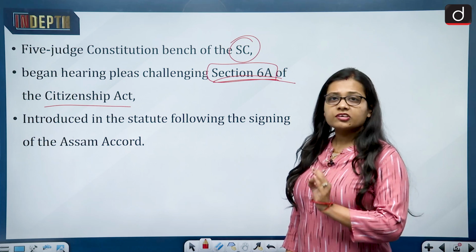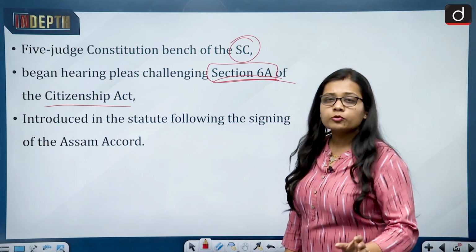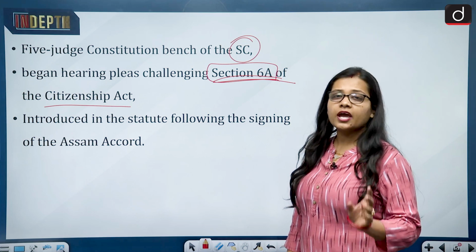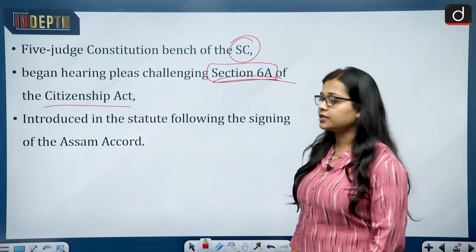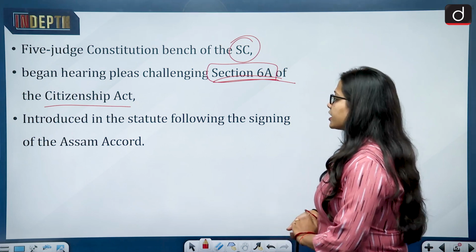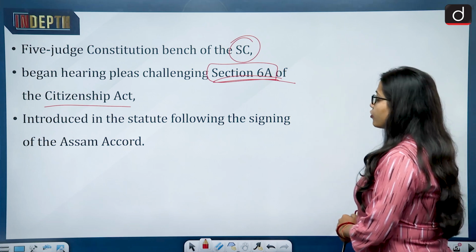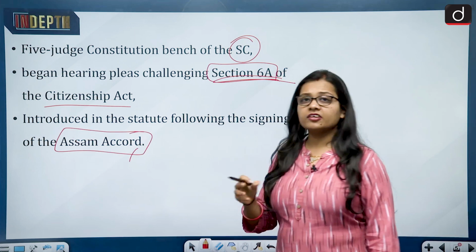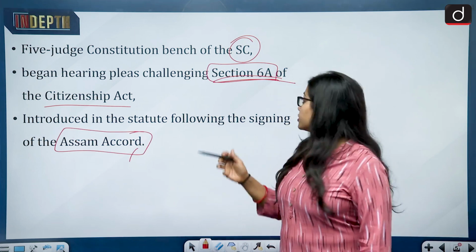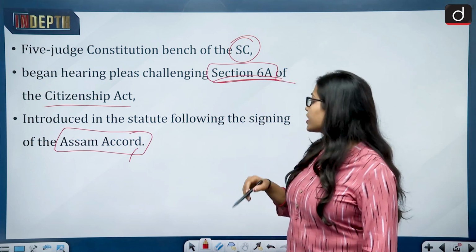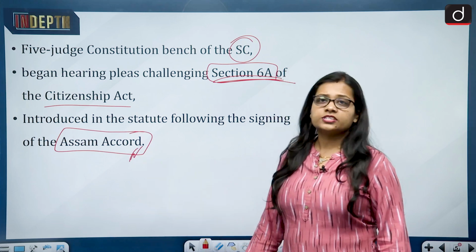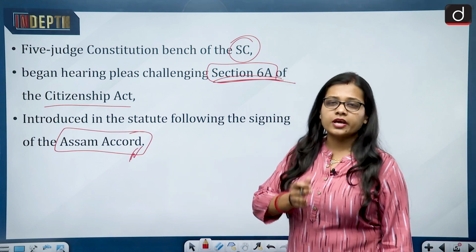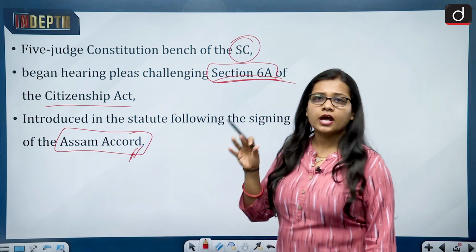This section has been challenged, and it was introduced in the statute following the signing of the Assam Accord. When the Assam Accord was signed, this section 6A was included in the statute. Earlier it was not there, so it was included after an amendment.